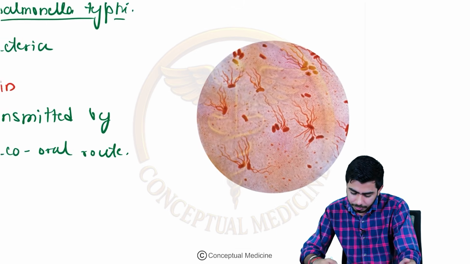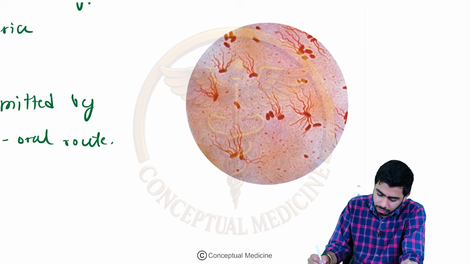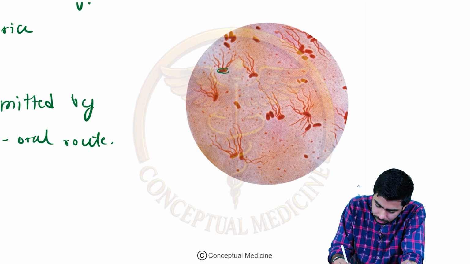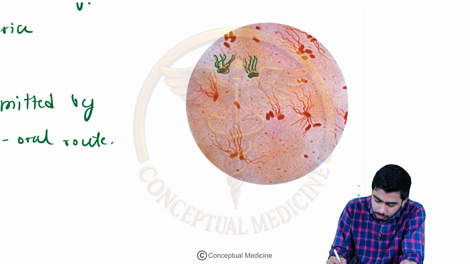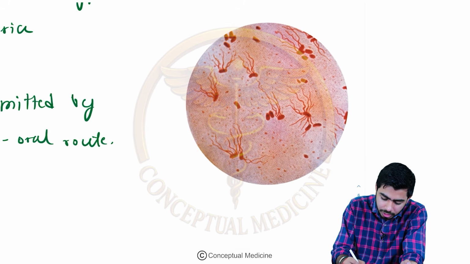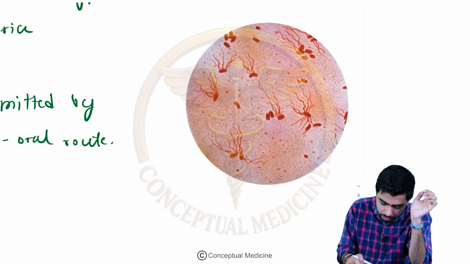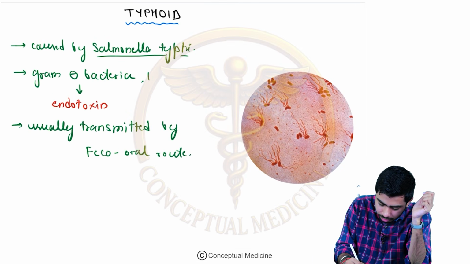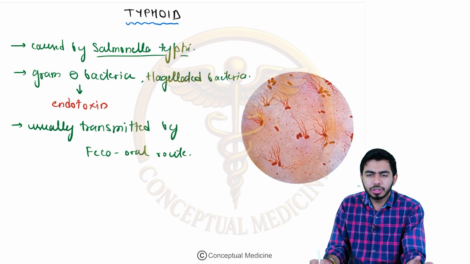Look at this particular image over here, right? This is under the microscope. Look at this bacteria, it has multiple flagella, right? Look at this bacteria having multiple flagella. This is the nature of Salmonella Typhi, understood? So it is basically a flagellated bacteria. Just now I showed you, it is the flagellated bacteria. Okay guys, mode of transmission I told you, it is the faeco-oral route.